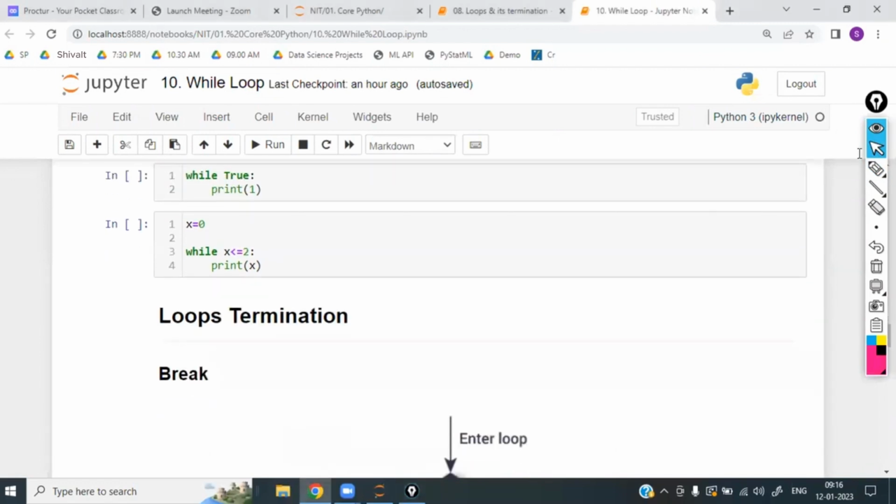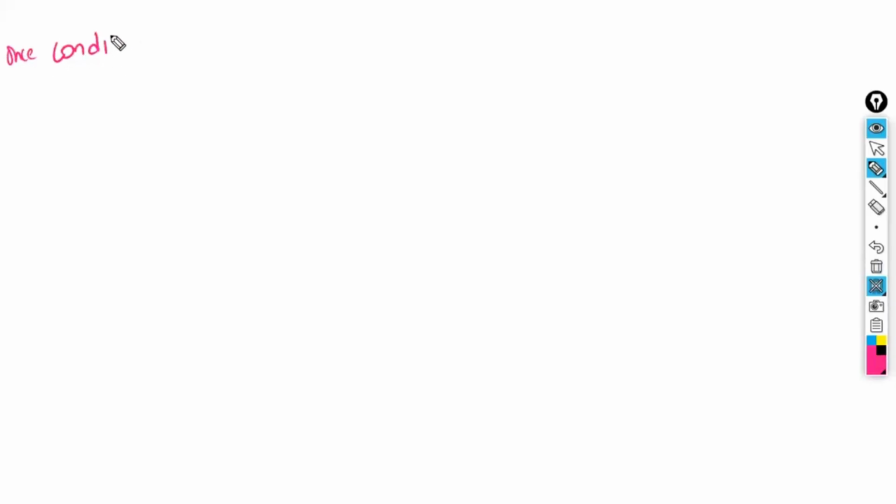Now, how can we stop loops in between? Generally, when is a while loop going to stop? By default, a while loop stops once the condition fails. Once the condition is false, the while loop terminates.